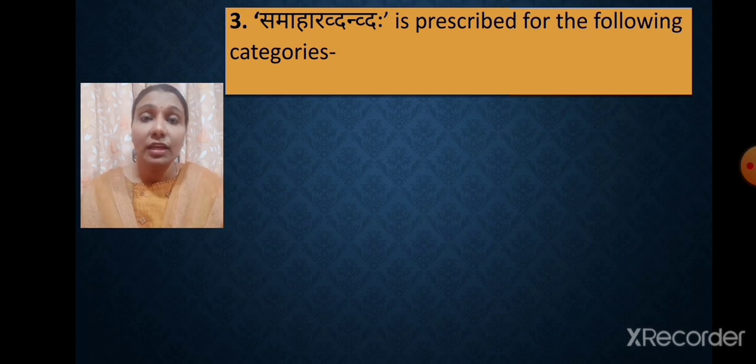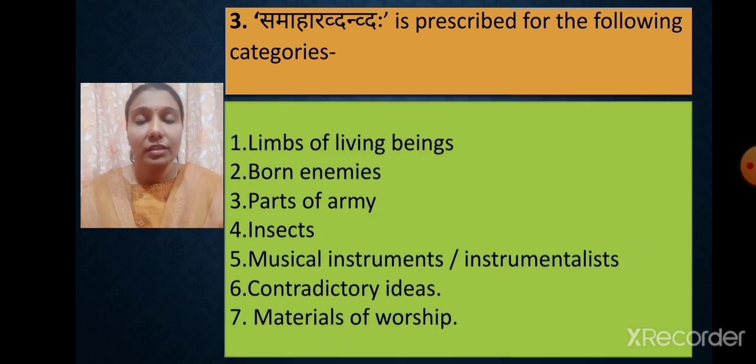And the third point is, samahar dvandvaha is prescribed for some categories. There are certain words which are considered under samahar dvandva samasaha, and they are limbs of living beings, born enemies, parts of army, insects, musical instruments or instrumentalists, contradictory ideas, and materials of worship. If the words express any one of these meanings, then they can certainly be considered as examples of samahar dvandva samasaha. Let's try to understand it with the help of some examples.